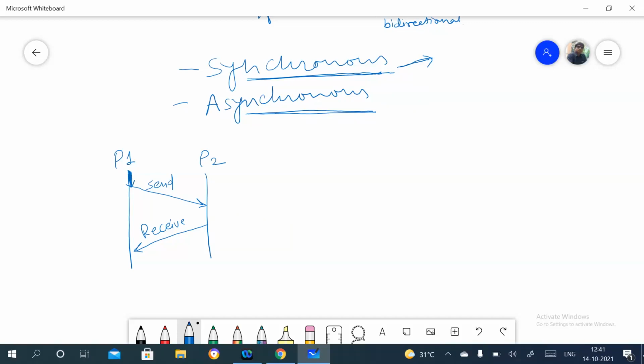Process P1 sends the send primitive to P2, and it continues its execution. You can see that execution is not stopped here, and after the receive primitive, it continues again. So this is a kind of non-blocking.